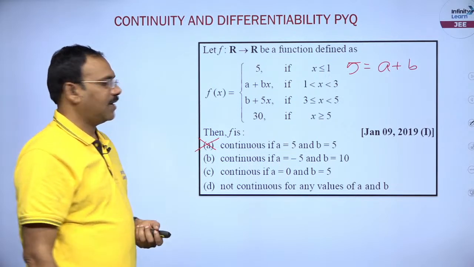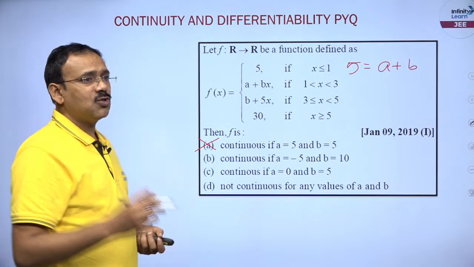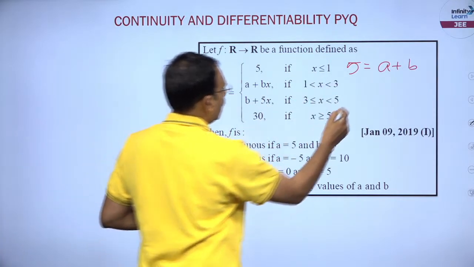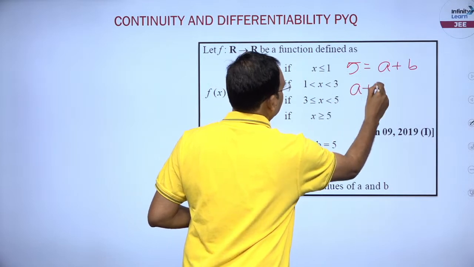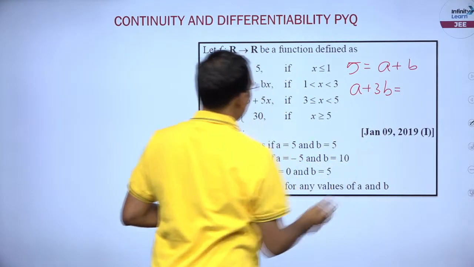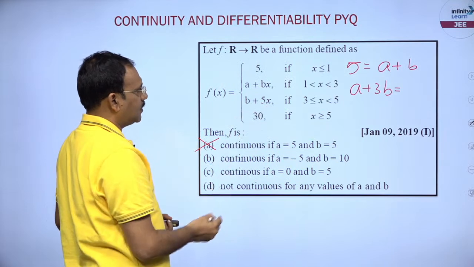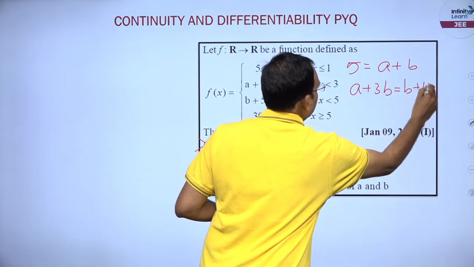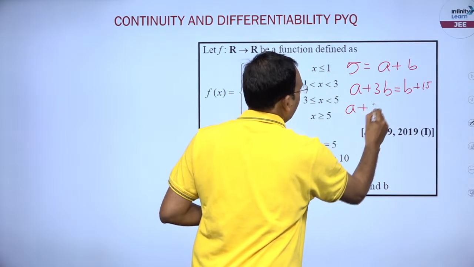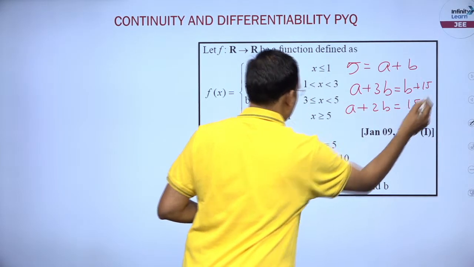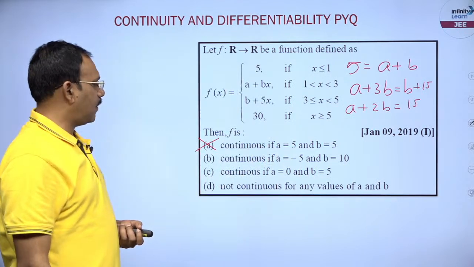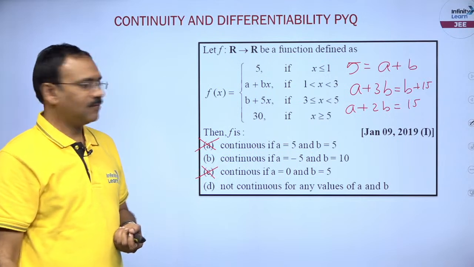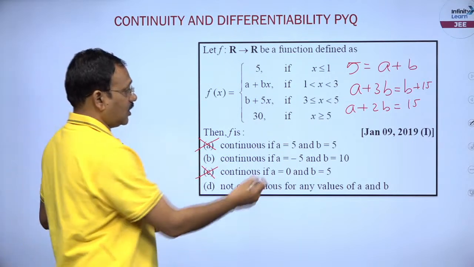Okay, B, C are there. Suppose the function is to be continuous at 3. So, what is the left hand limit at 3? A plus 3B is equal to the right hand limit, B plus 15. That is, A plus 2B must be 15. You see, here A plus 2B is not 15, so this option is gone. Okay, fine. Let us check the third.